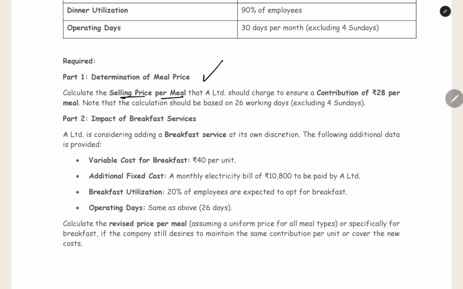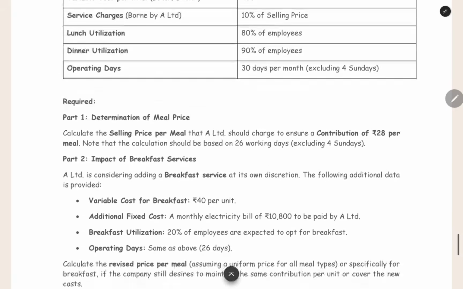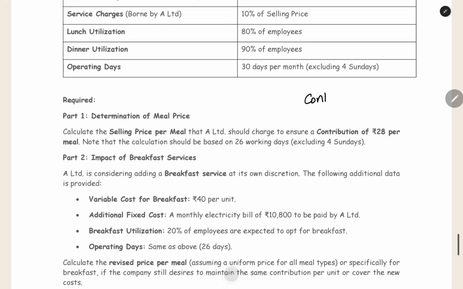Calculating the selling price per meal that A Limited should charge to ensure a contribution of 28 rupees per meal. These are the charges that they have given. These are all the charges that they have to recover, and after recovering, they should get a contribution of 28 rupees per meal. As per that, we have to fix the selling price. This selling price only we have to find out that they are asking.